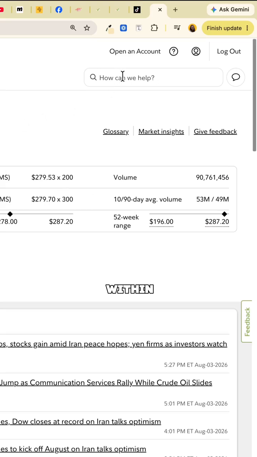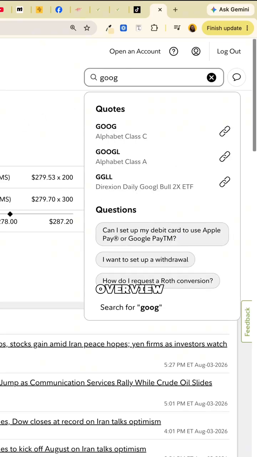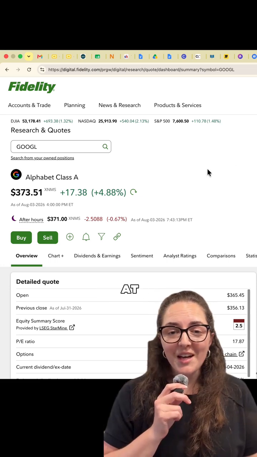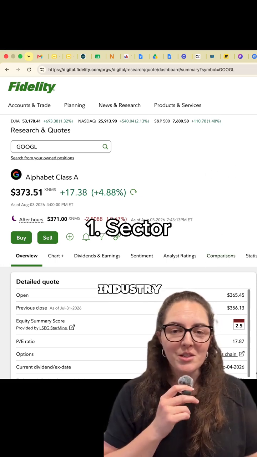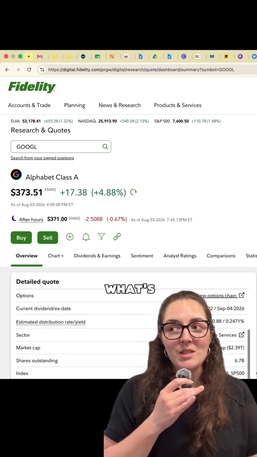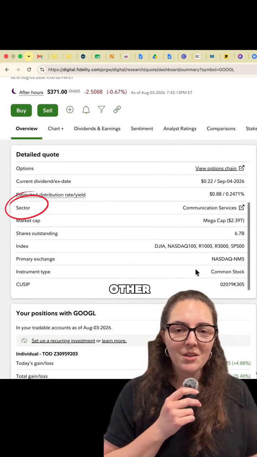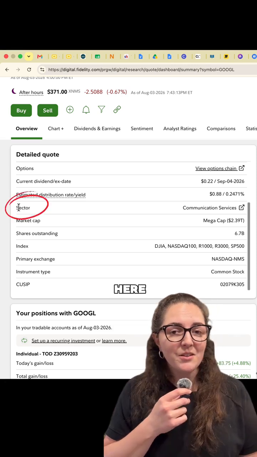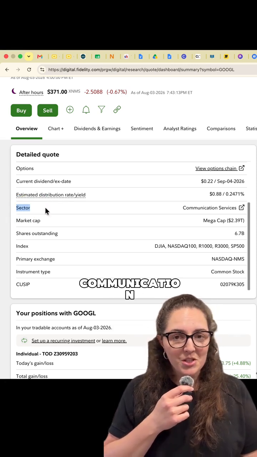So for this example, let's say I'm analyzing Google. I'm first going to search for the ticker symbol within my brokerage account and pull up its overview tab. The first criteria I look at is the sector. I want to know what industry is this company a part of? What's its competition? Do I recognize other companies within it? And I can see here that Google is in the communication services sector.